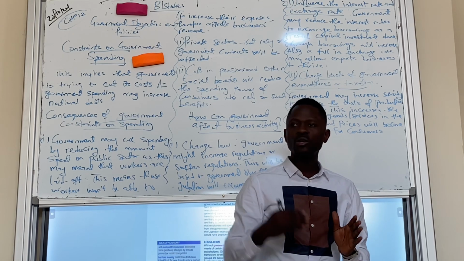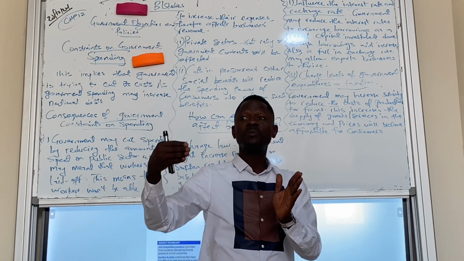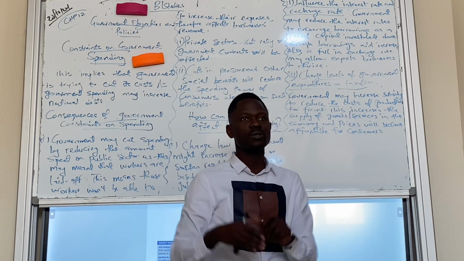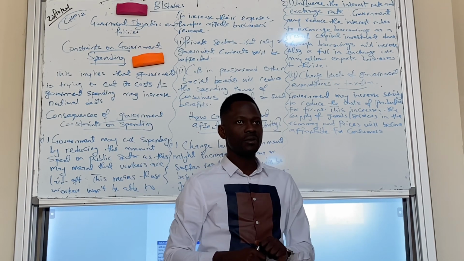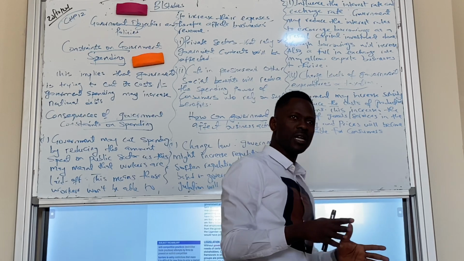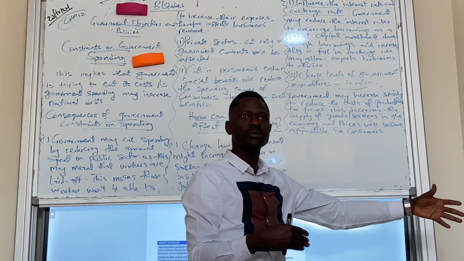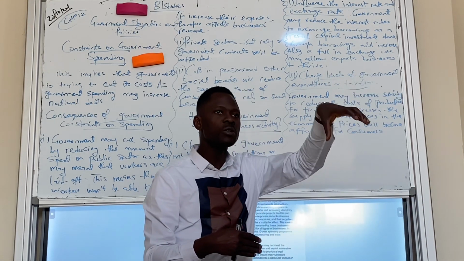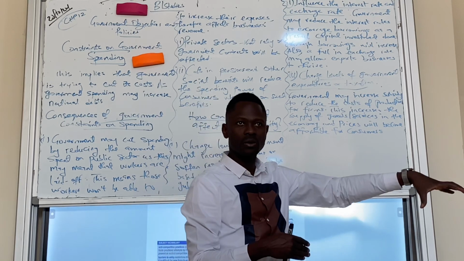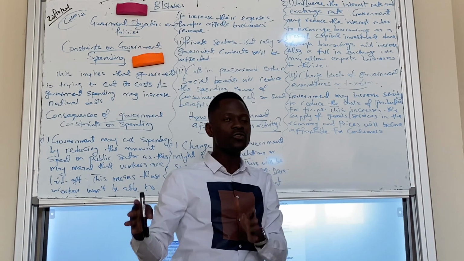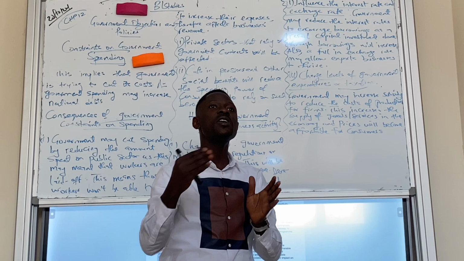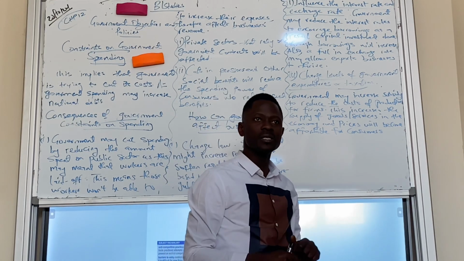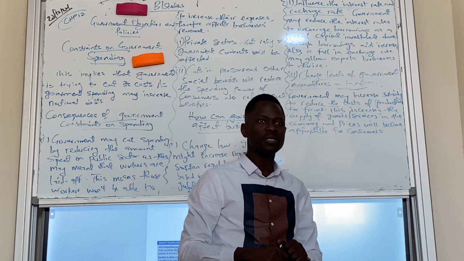Do you understand? So those contracts that government gives out to the private sector, government will stop giving it out. Government will start doing it itself. That's another consequence. I think it's clear. So if government stops giving contracts out, it means those who rely on government for contracts will not be able to get it. Their revenue would fall, and they might also lay off workers or reduce their investments.